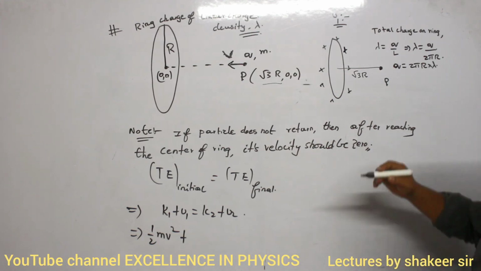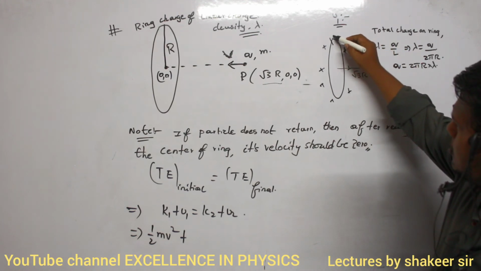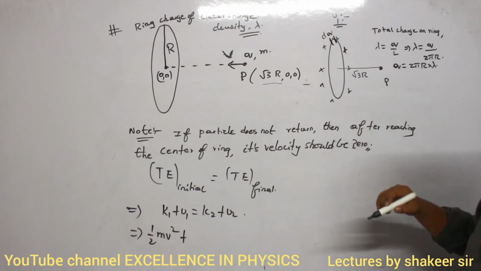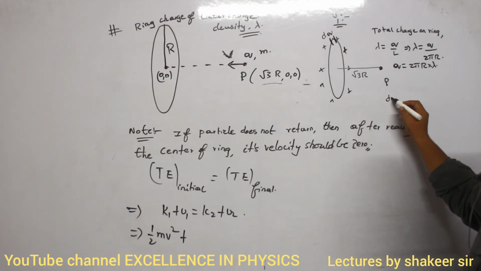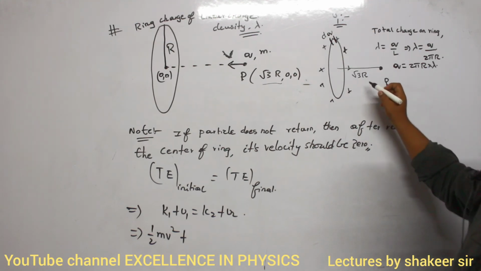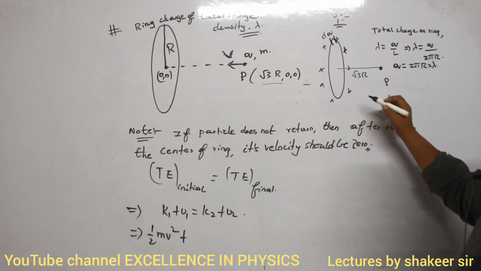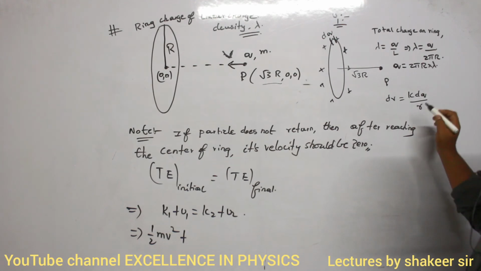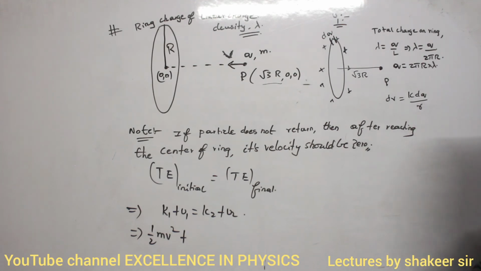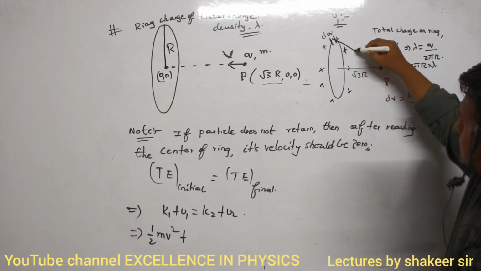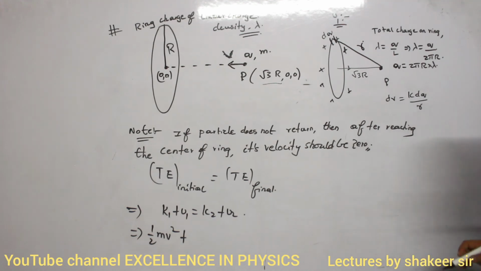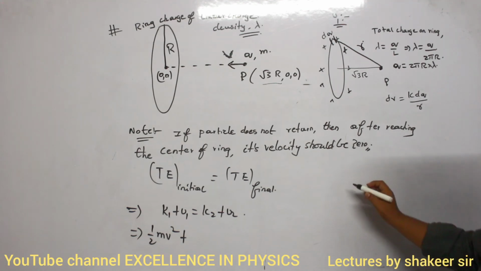So previously we have already calculated, no? You take a small element on this ring which has a small charge of dq. Then small amount of dV, small amount of potential because of this small element, how can I write? dV is equal to k dq divided by r. This is how we have written, no? dV is equal to k dq divided by r. What is r value? This distance is called r value. Then how can I calculate this r value?